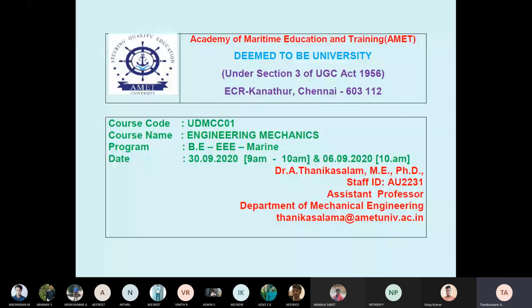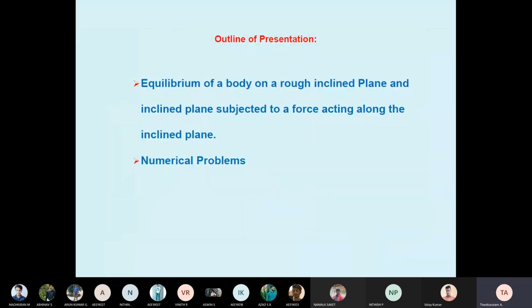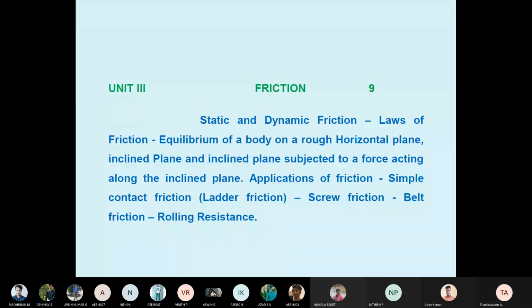Good morning, students. We are discussing unit 3, friction. Already we discussed what is friction. Friction is a force. It acts at a surface's contact when one body tries to move with another one. It develops at contact places between two rough bodies.